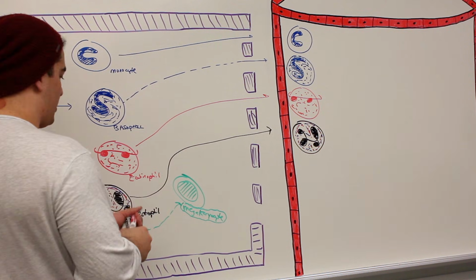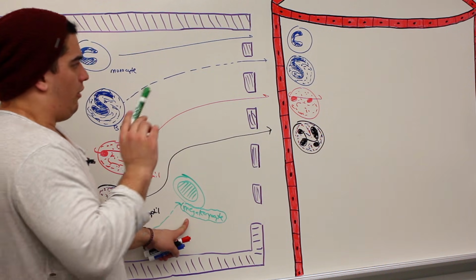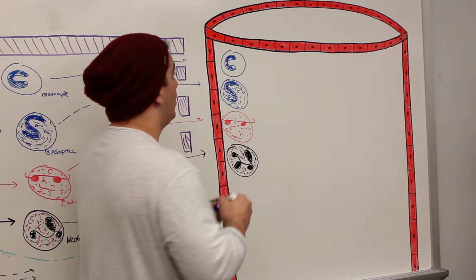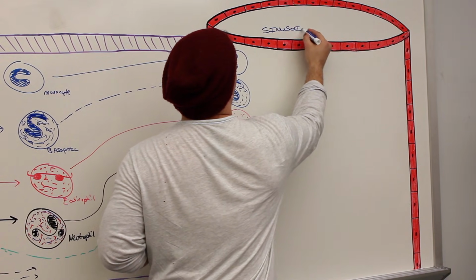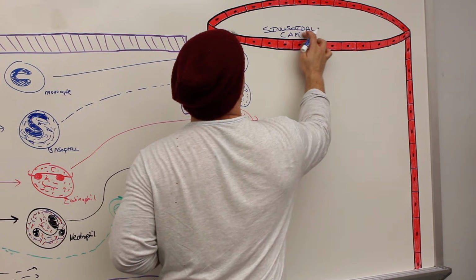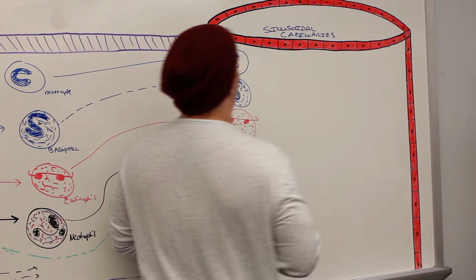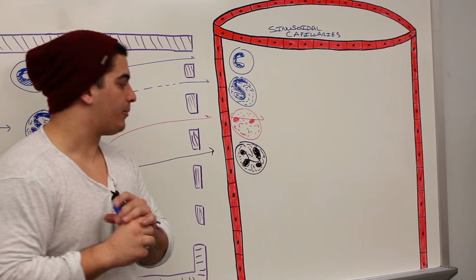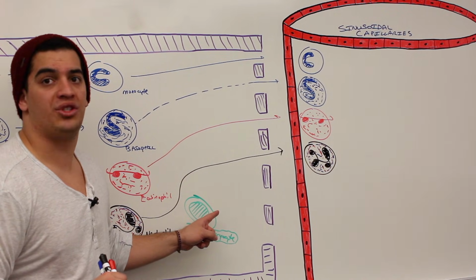And then again, what's the other one? The megakaryocyte. Here's where I want to say something real quick. First off, the capillaries that are present within the bone marrow are what's called sinusoidal capillaries. So really important, these are called sinusoidal capillaries. These are very important because they're very, very permeable, with large intercellular clefts. Well, they're not large enough because the megakaryocyte is a huge, huge cell.